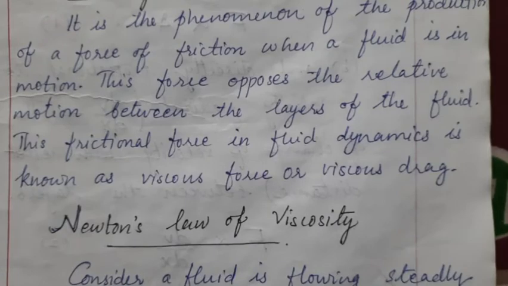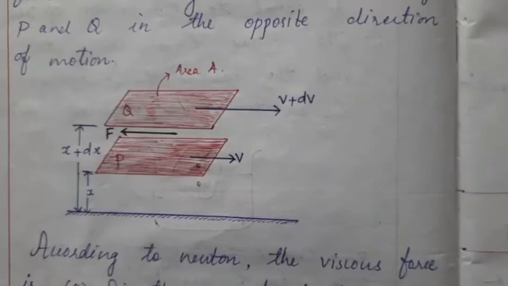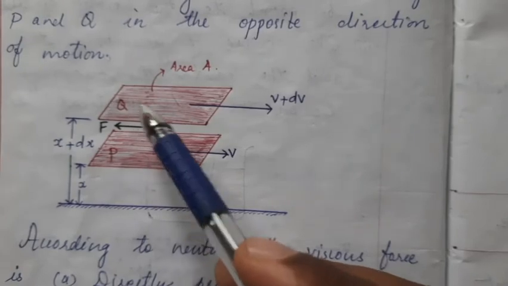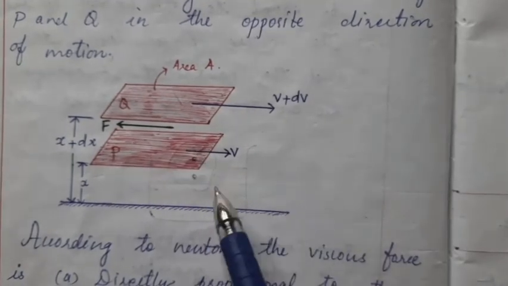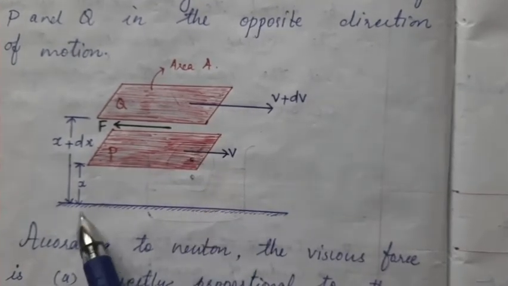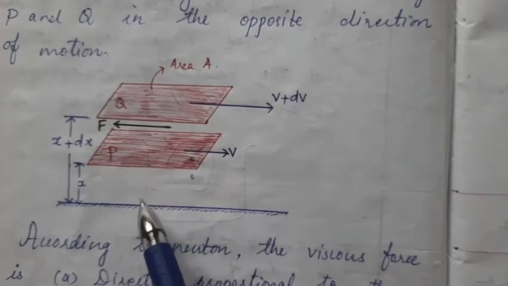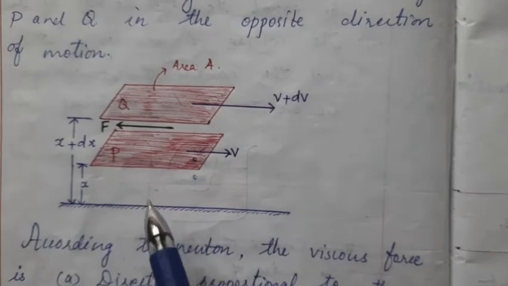Let's consider any two layers of area A. Let the two layers be P and Q. Here is one layer of liquid, another layer of liquid. Both are moving towards the right side. This is the bottom part of the liquid which is in contact with the surface.